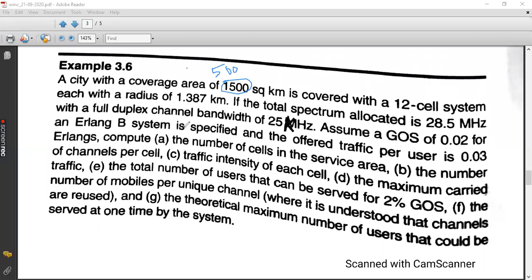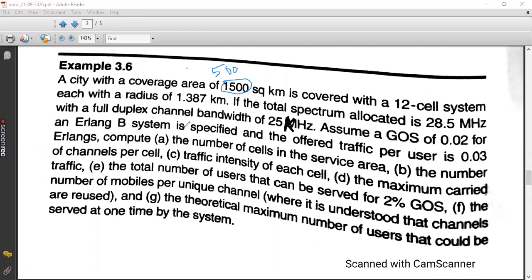So a city with a coverage area of 500 square kilometer is covered with a 12 cell system, each with a radius of 1.387 kilometer. So totally the entire coverage area of the city is 500 kilometer. Now this particular network is a 12 cell system. 12 cell system means in one cluster you are having 12 number of cells, and each cell is having a radius of 1.387 kilometer. So capital R is equal to 1.387 kilometer.